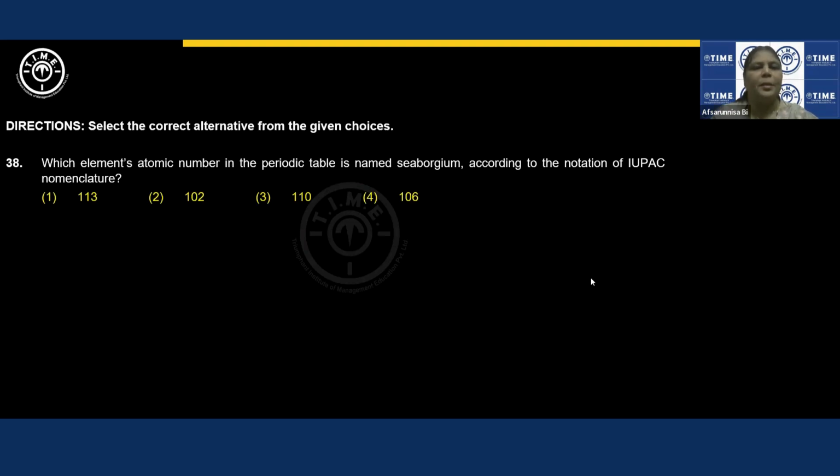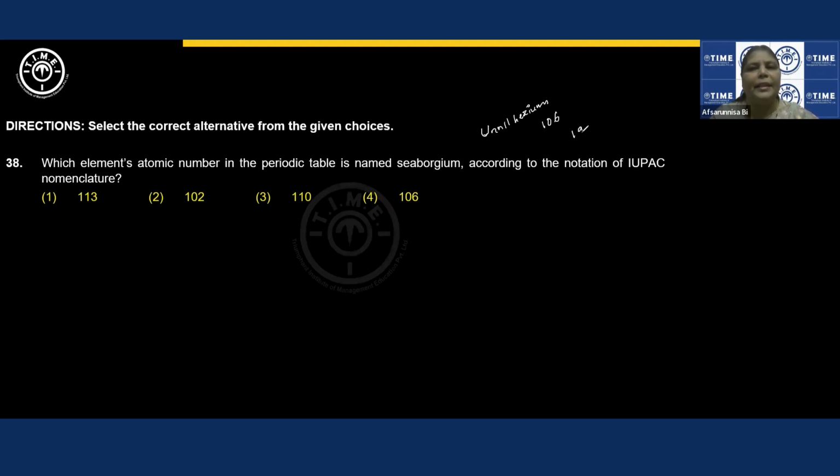Next question: which element's atomic number in the periodic table is named seaborgium according to the IUPAC nomenclature? Seaborgium is the name given to the element unnilhexium. This is actually a synthetic element. They have synthesized this element and its atomic number is 106.